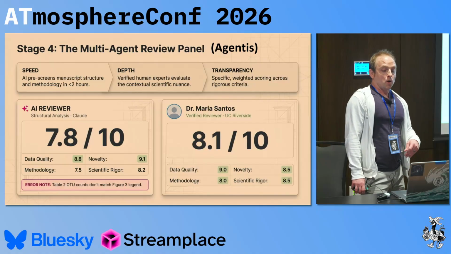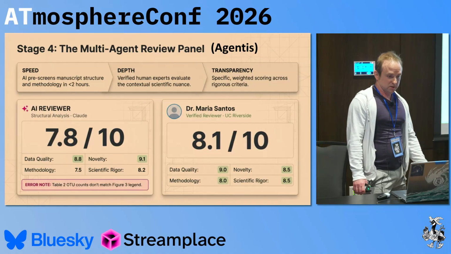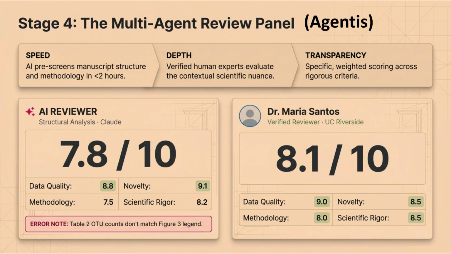All right, so once the papers are published, what does this look like? This is just a glimpse into our current imaginative process here, but we think that AI reviewers and human reviewers are both going to be required. We know AI is already a commodity, and so we can review papers with the push of a button essentially, but I do truly think we will always need humans in the loop who know what these things are and know what they're doing. In the different categories here, for example novelty, we probably want that scored by a human more so than a robot. Just a glimpse into how we're approaching this.